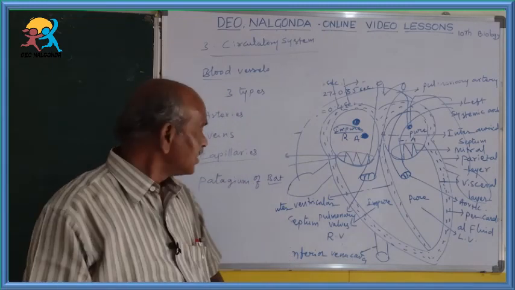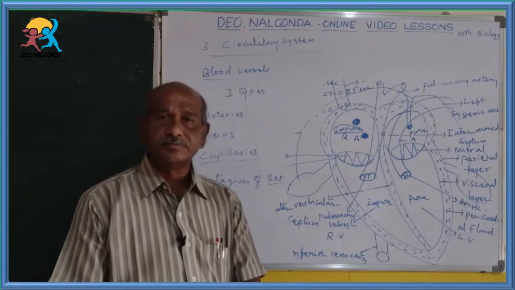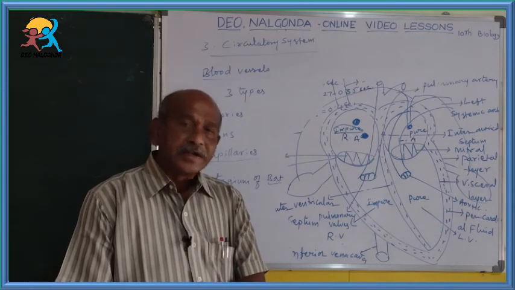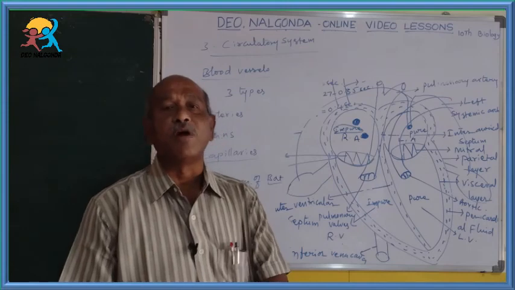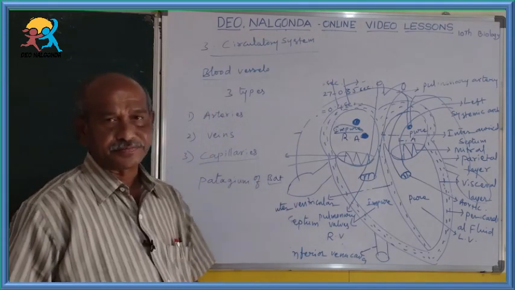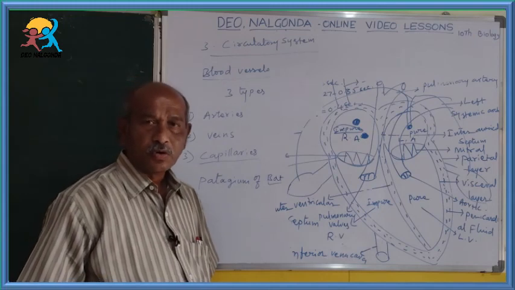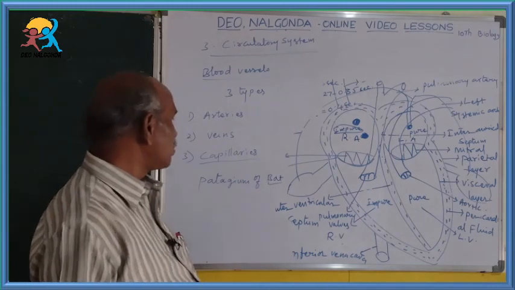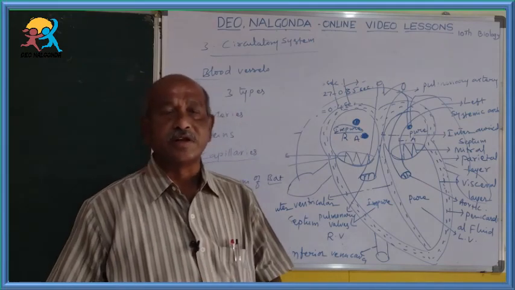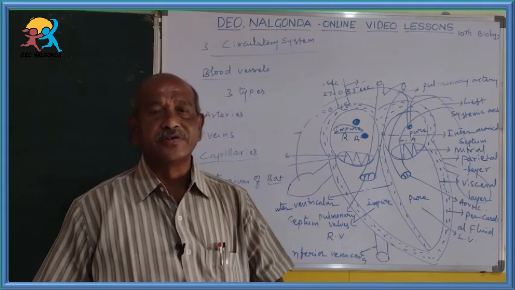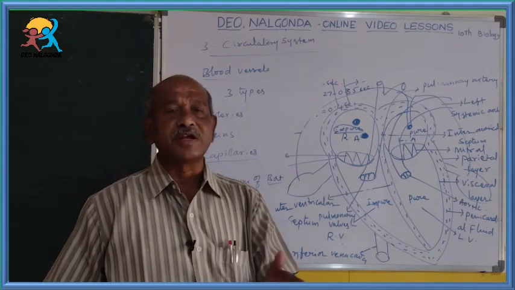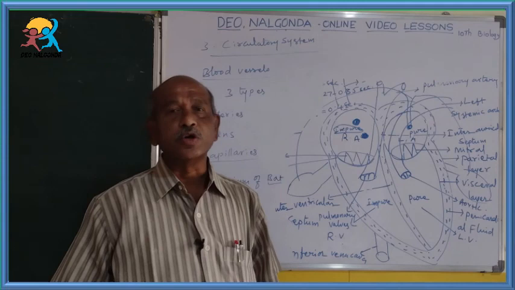By skin. That skin is called the patagium. In the patagium of a bat, Marcello Malpighi observed the capillaries. This is the point you have to remember. Like that, blood vessels are of three types: arteries, veins, capillaries. The differences between arteries and veins are very important for 2-mark questions.